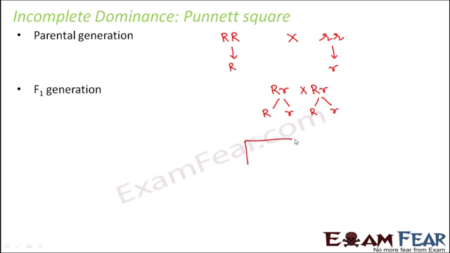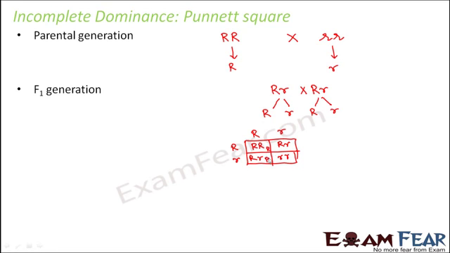So now we will draw the Punnett square. It is going to be a square like this, where we first write down the gametes, the gametes on the topmost row and the gametes on the leftmost column, right? And now we write the combinations, and this is how the combination looks like. So if you look at the output of the Punnett square, what do we see?